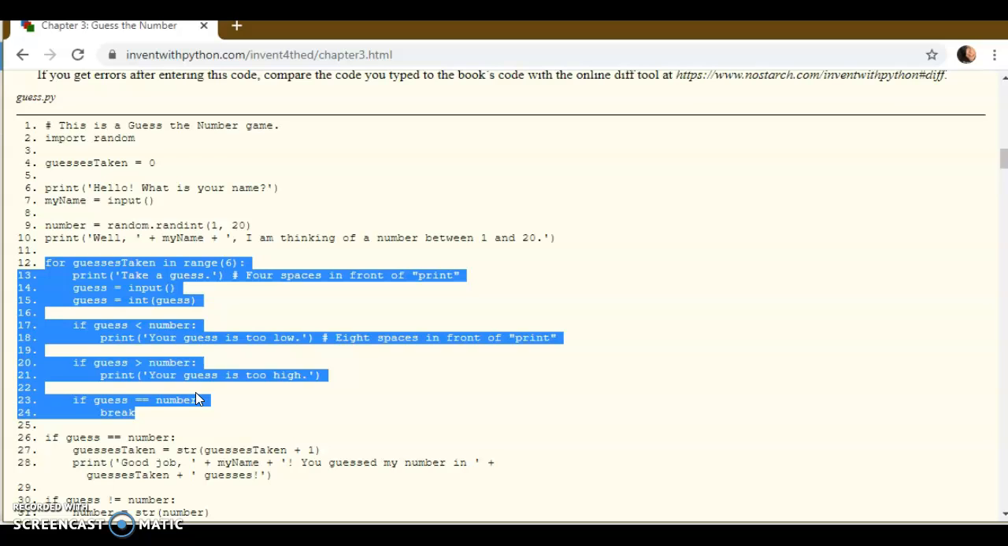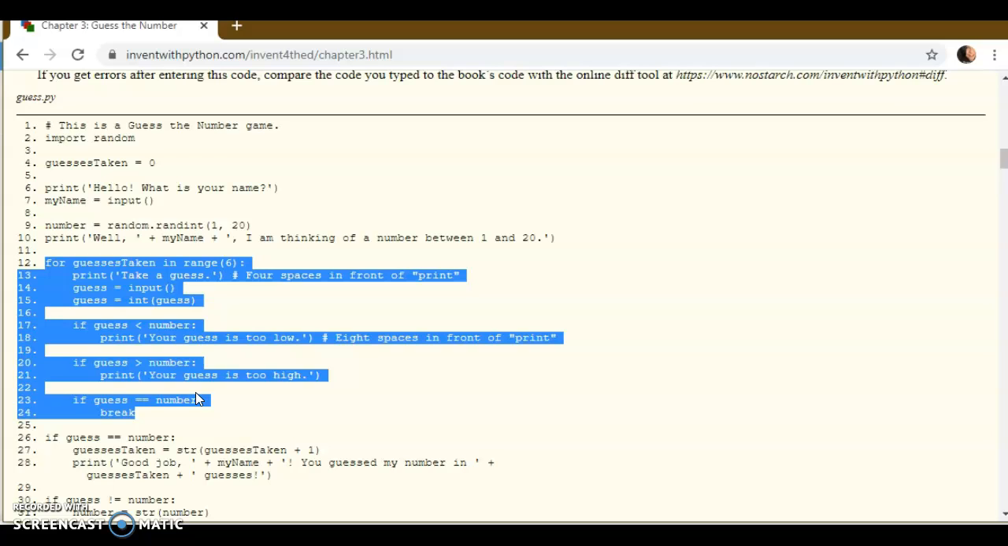It will print take a guess. Here's another use of comments on line 13, to say there are 4 spaces in front of print. The 4 spaces in front of print are because we indent to show that the print statement is part of the for loop. And there are 4 spaces in front of each one of those lines on down to 24. When the for loop is over, it goes back out to the left-hand side. The guess is equal to their input.